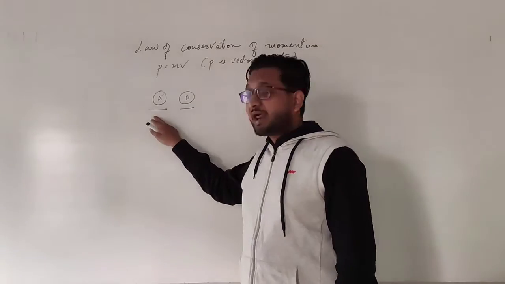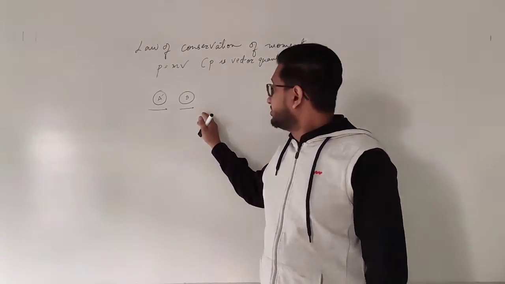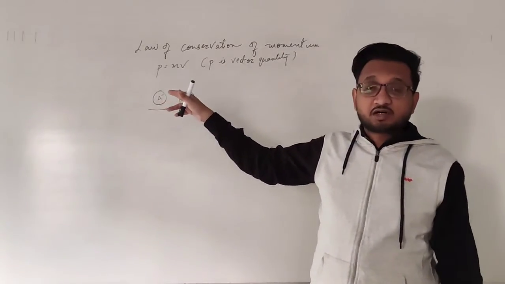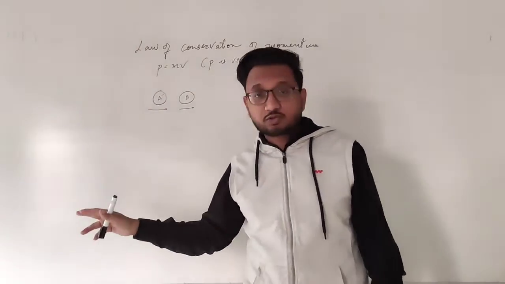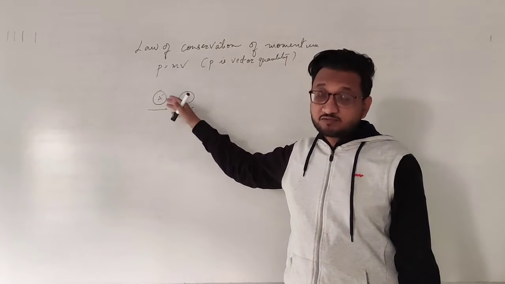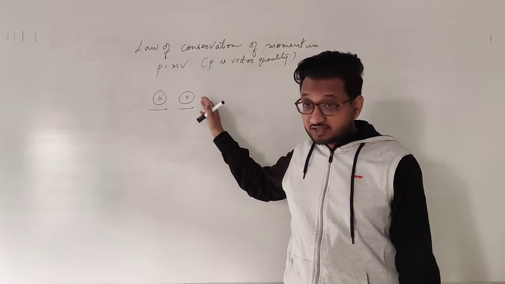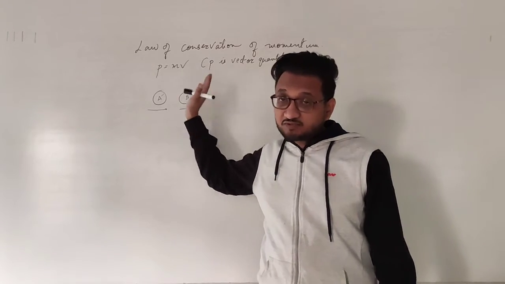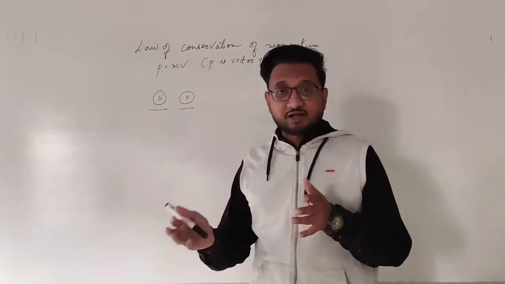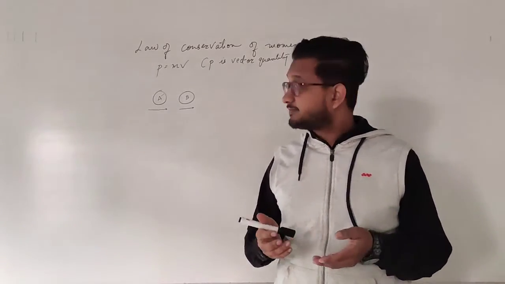So ball A applied the action on ball B, but at the exact same moment ball B also applied the reaction on ball A, and so the velocity of ball A will decrease. That means this applies the force on B, so this velocity increases, but ball B applies the force on A, and so its velocity decreases. It happens on both ways, okay?